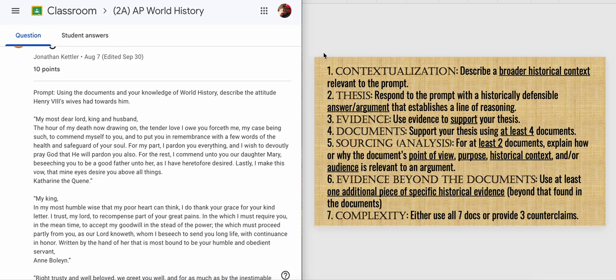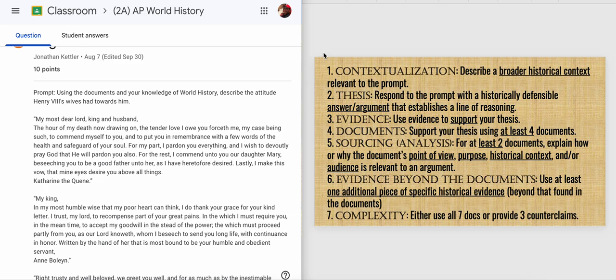By that I mean, what happened before, in this case, Henry having so many wives, that led to him having so many wives. The contextualization is the first half of the first paragraph, and in this, you write 3 sentences where you talk about what led up to what the prompt is asking. So 3 sentences about why Henry had so many wives. Some things you could talk about would be his wanting a son, his not having a son with his first wife, his break from the Catholic Church, etc.